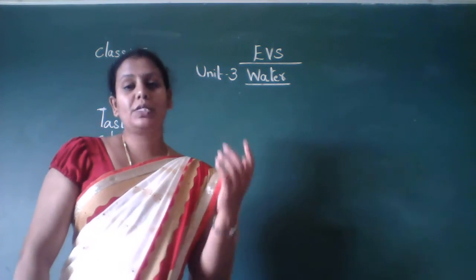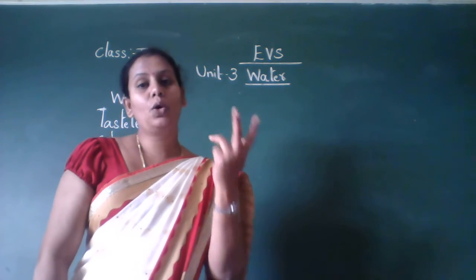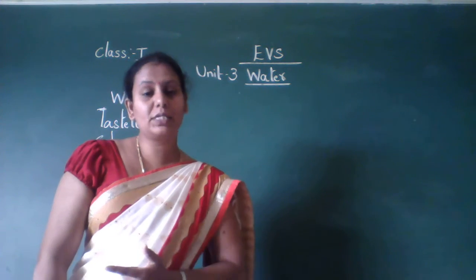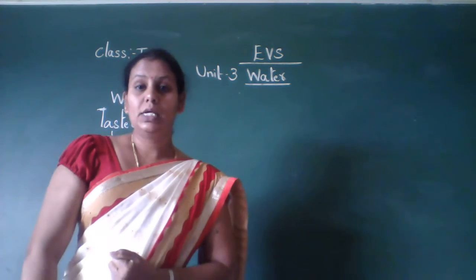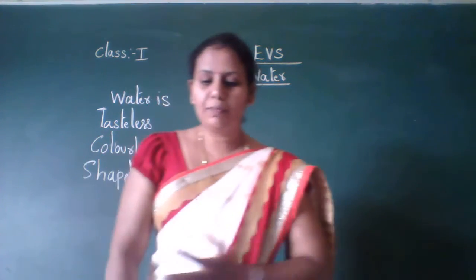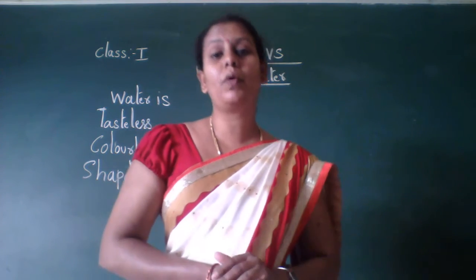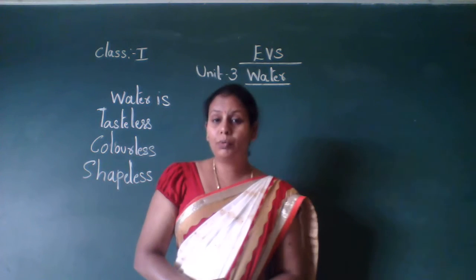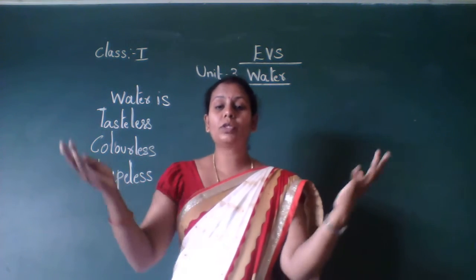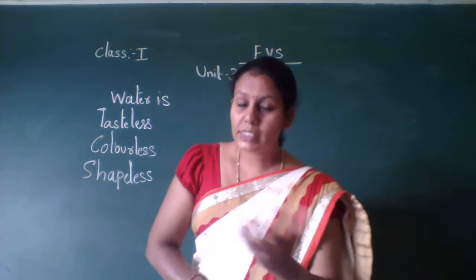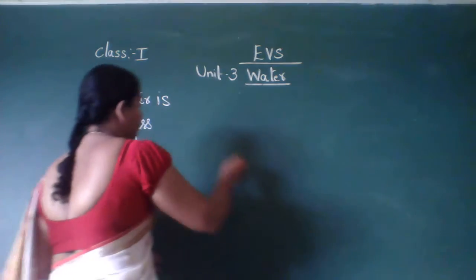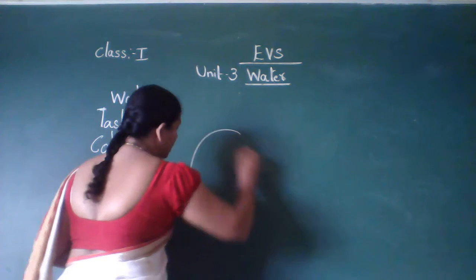Okay, so next, water is tasteless, water is colorless, water is shapeless, water is odorless. So in our earth, children, about 3/4 of our earth, we are all living on earth, isn't it? So 3/4 of our earth is covered with water. Okay, the 3/4 of our earth, for example, understand this.